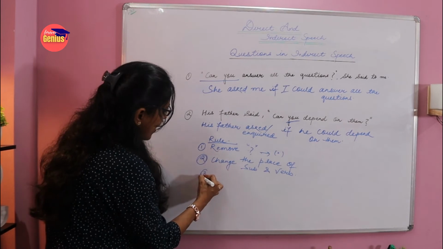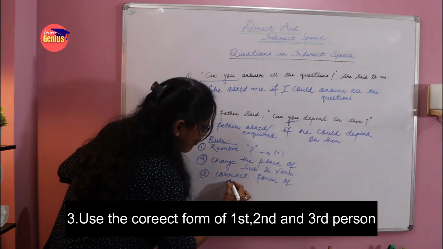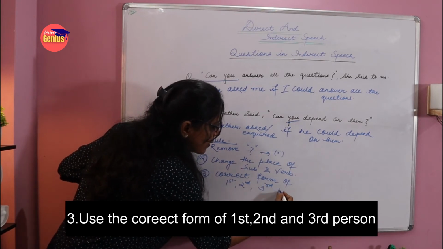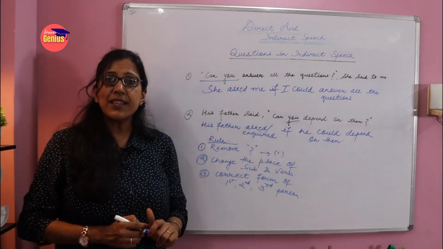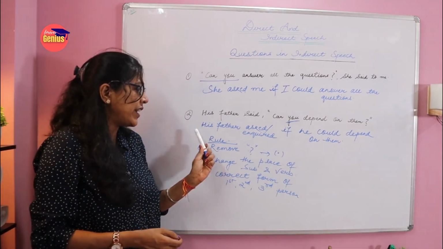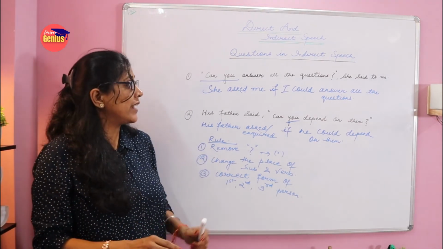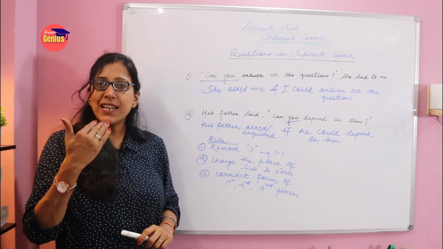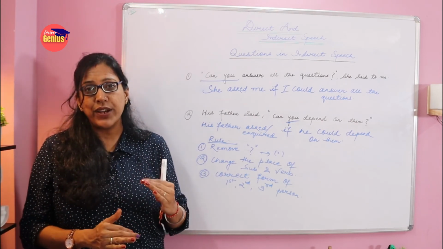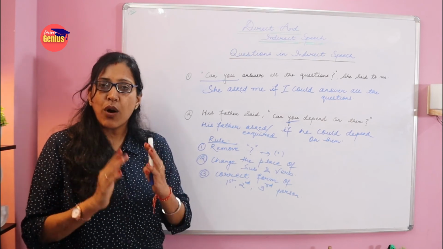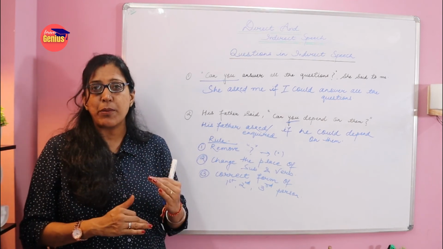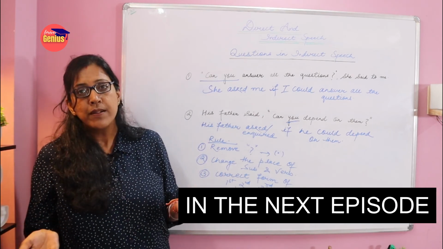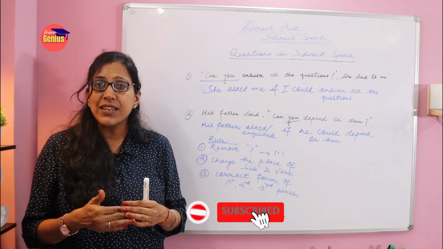And then use the correct form of first, second or third person. So these are the three things which we need to do while we are dealing with questions in indirect speech. Now let's look at what happens if we start with the WH family. If the questions have the WH family, like the words what, where, when, how, how do we deal with these questions?